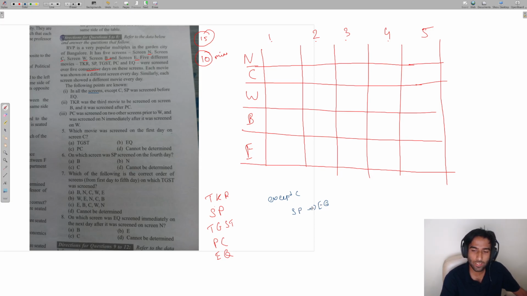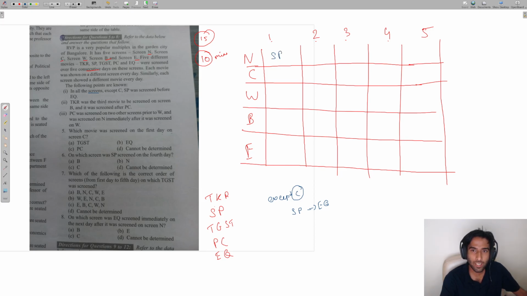It's not told to us that it was screened consecutively. It's just told that SP was screened first and then EQ, apart from C. So C is the only exception wherein SP is not screened first. What's interesting here is that if you try to put some possibilities, I'm just trying to explain the dynamics to you.